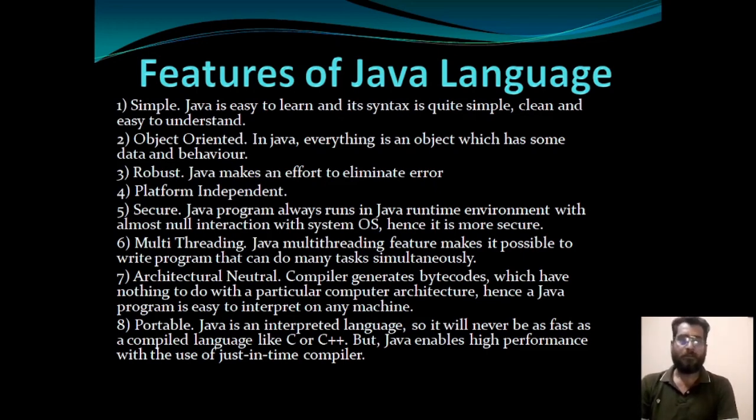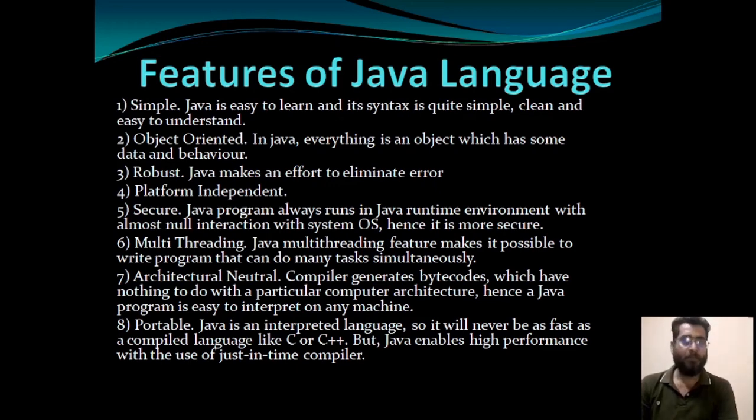Now, features of Java language. What are the features of Java language? Why do we use Java language? Why is the Java language more popular? So here are some important features of Java programming language. It is very simple. Java is easy to learn and its syntax is quite simple, clean and easy to understand. Next feature is it is an object-oriented programming language. In Java, everything is an object which has some data and behavior. It is a robust programming language. Java makes an effort to eliminate errors.